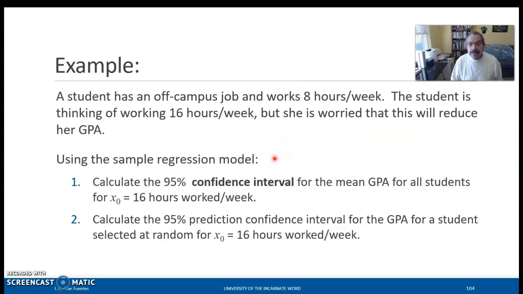All right, let's look at an example. This is the example that we've been working with. Again, we're interested in predicting what happens to the GPA when the student changes from working 8 hours to 16 hours. So we're going to calculate both the confidence interval for the mean of the GPA for all students that work 16 hours, and the prediction interval for the GPA for a student selected at random that works 16 hours per week.